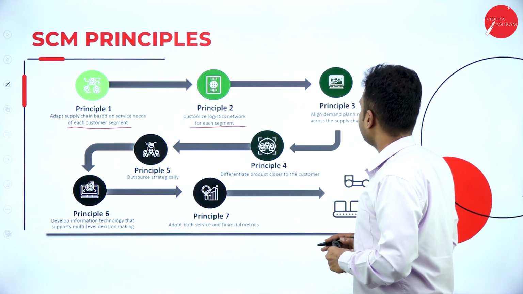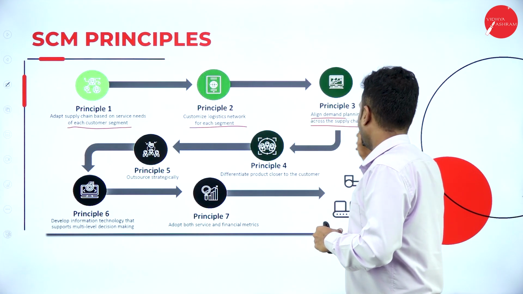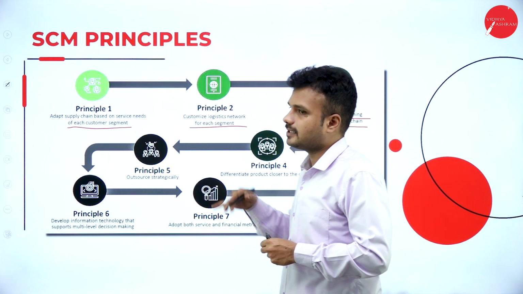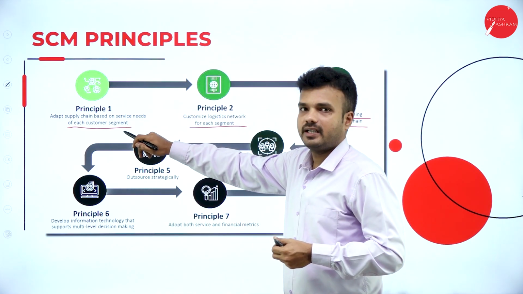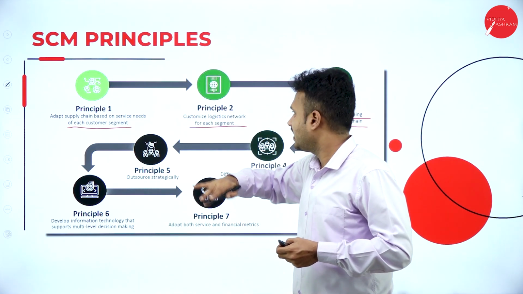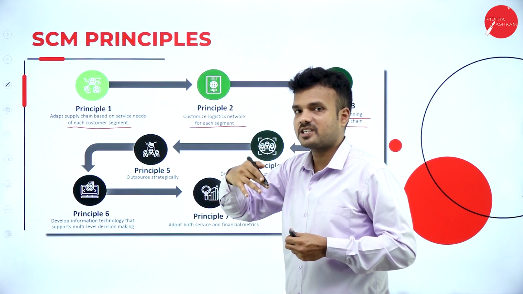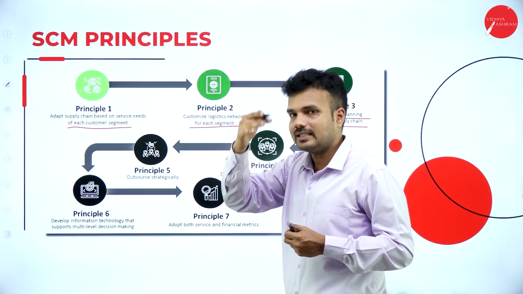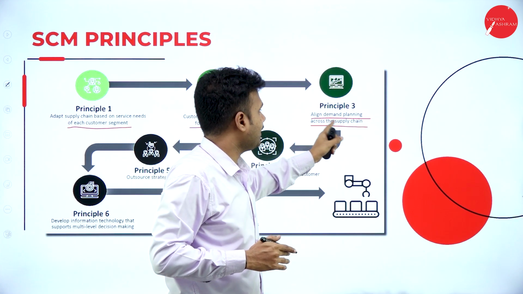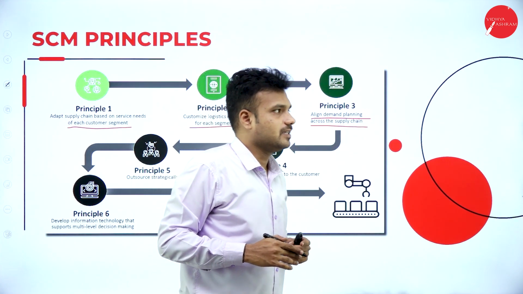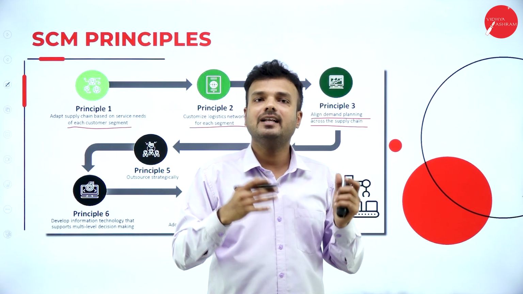Principle 3: align demand planning across the supply chain. So what are we supposed to do? We are supposed to align the demand planning across the supply chain. Here we did the segmentation of the customer. We are supposed to make available the product demanded by the customer, as per their demand, in time at the right place. But here we align the demand planning across the supply chain, so based on the demand planning we supply the product depending upon the quantity.